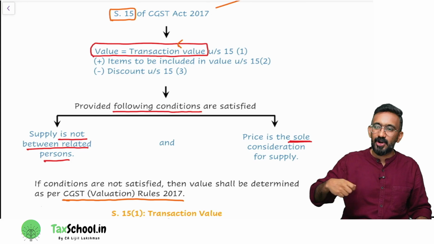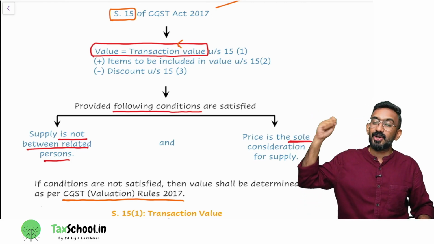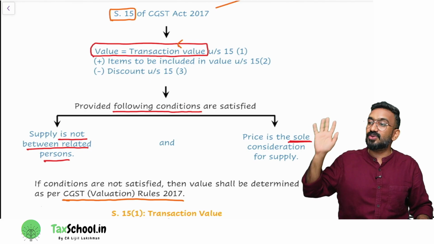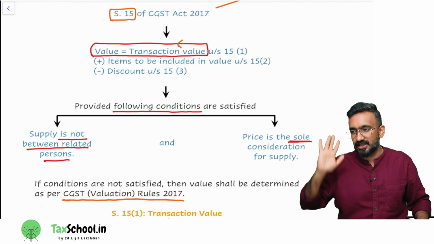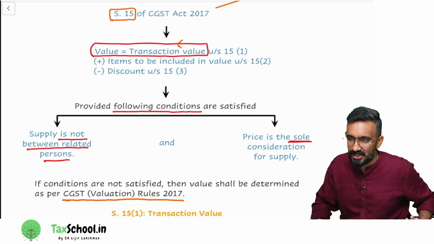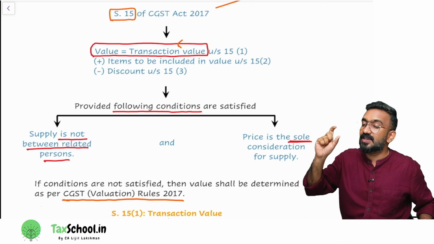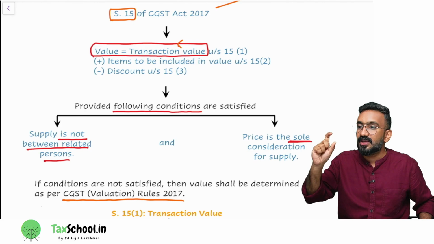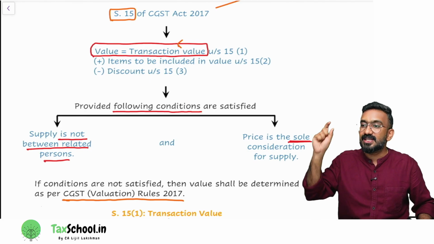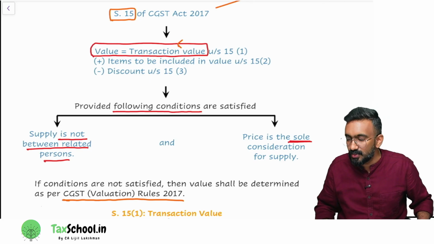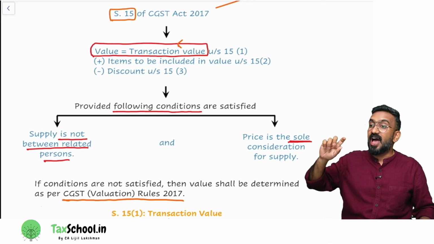I would have sold the product at 5,000, but the market value of the product is 10,000. So you have to pay GST on 10,000 if you're supplying to a related person. There's a provision like that in GST. Now, where is it given that it is market value? It is given in the valuation rules.